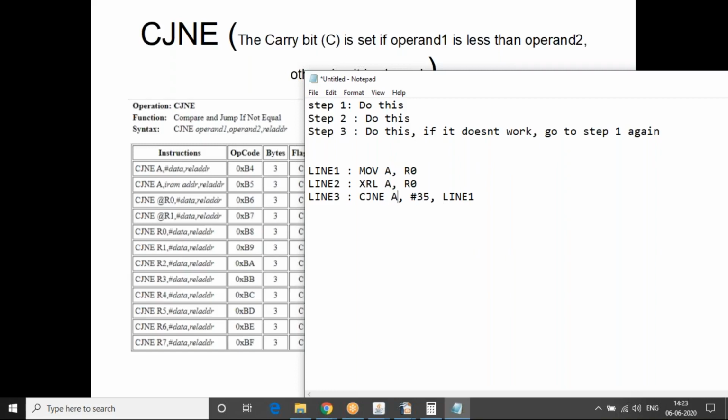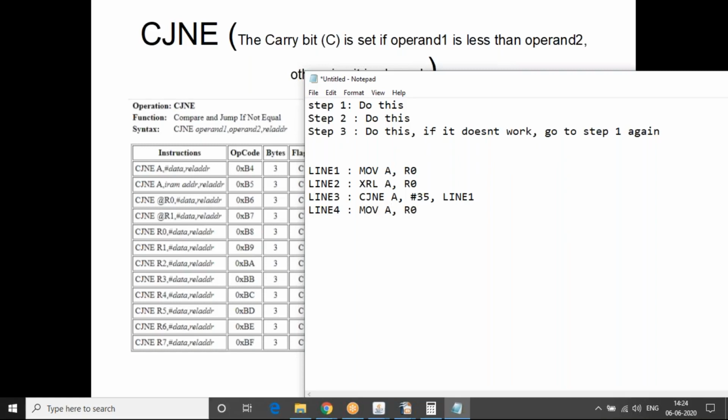Here we compare and jump on two values, let's say A and some data, and if both of them are equal, then we go and execute line 4. I'll do move again.